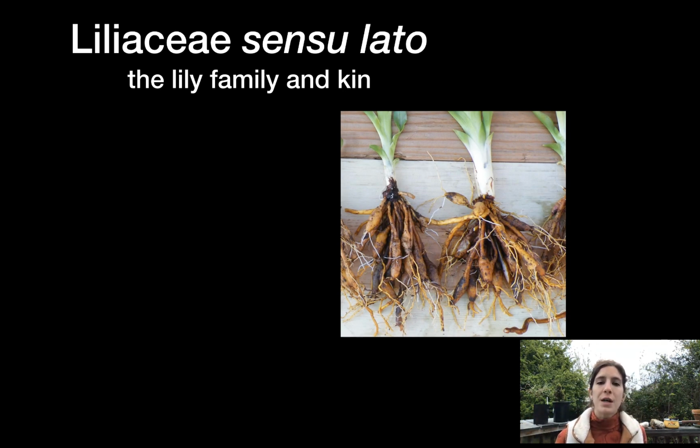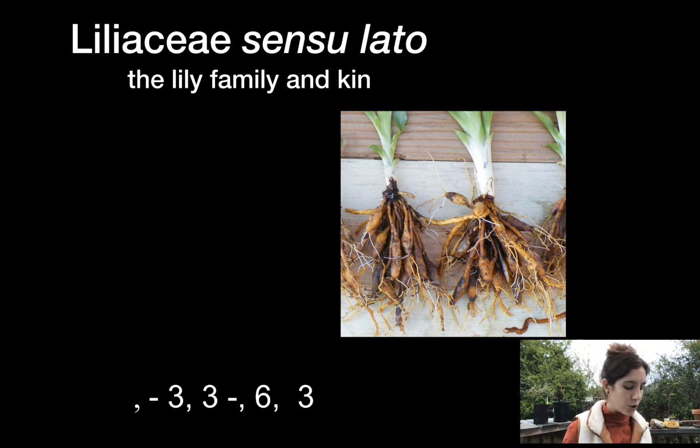So some features that all of these members of Liliaceae sensu lato in the largest sense have in common are, well, most of them have these underground storage units of some sort. Like in this picture, we've got tubers, but we also see bulbs and corms very frequently in the Liliaceae, rhizomes, stuff like that. Underground storage units.